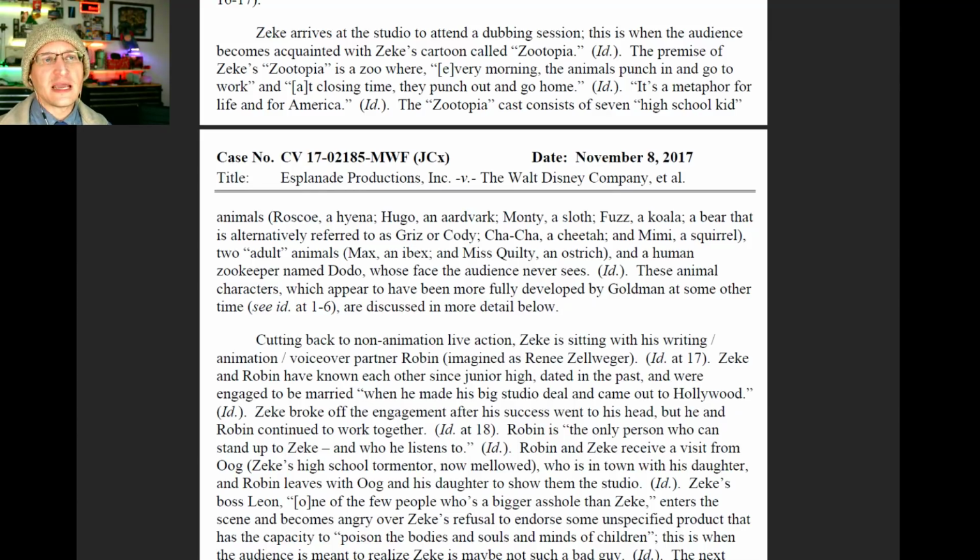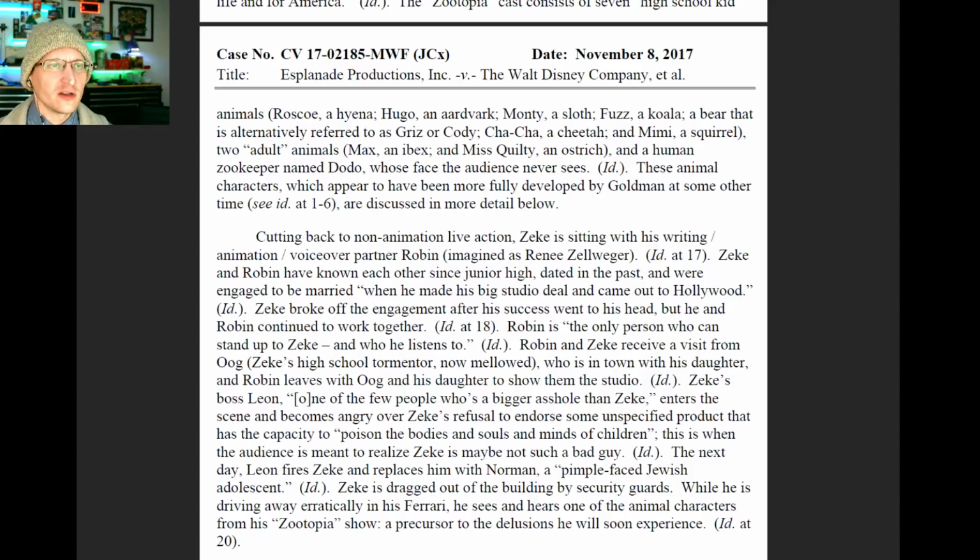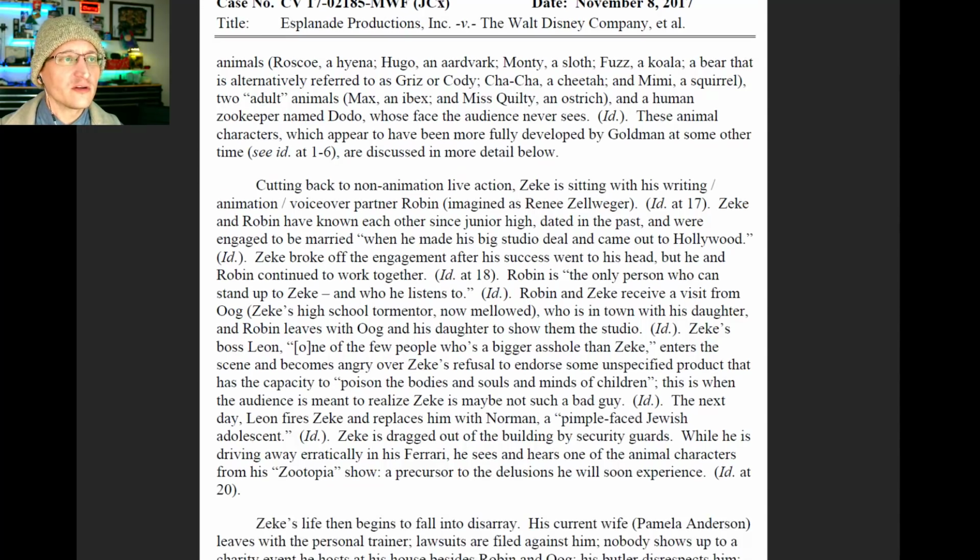The Zootopia cast consists of 7 high school kid animals: Roscoe a hyena, Hugo an aardvark, Monty a sloth, Fuzz a koala, a bear that is alternately referred to as Grizz or Cody, Cha-Cha a cheetah, and Mimi a squirrel. 2 adult animals, Max an ibex, Ms. Quilty an ostrich, and a human zookeeper named Dodo, whose face the audience never sees. These animal characters, which appear to have been more fully developed by Golden at some other time, are discussed in more detail below.